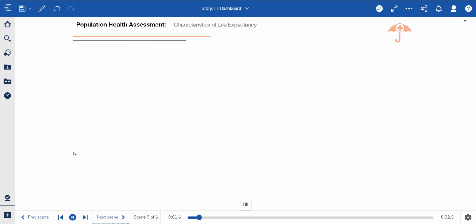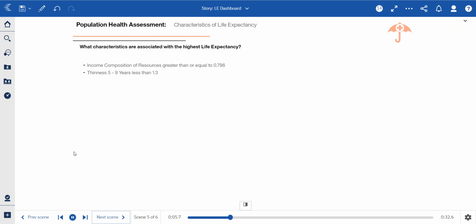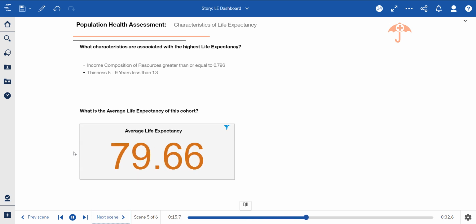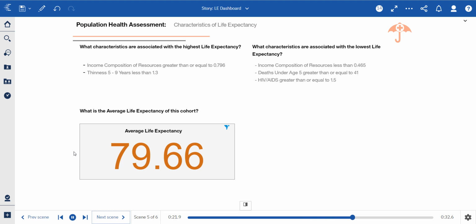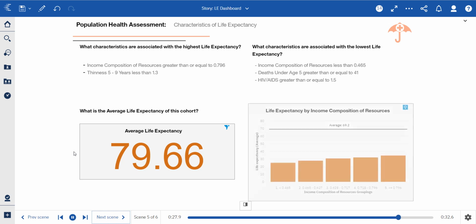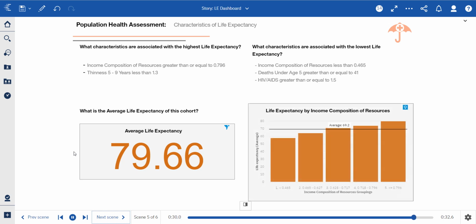So let's expand out further, and let's talk about the characteristics that define both high life expectancy and low life expectancy. The characteristics of high life expectancy are income composition of resources greater than or equal to 0.8, as well as thinness of 5 to 9 years less than 1.3. So this cohort has an average life expectancy of 80.